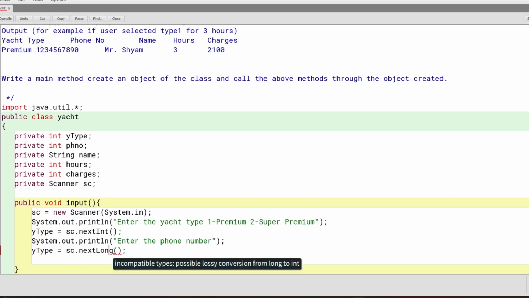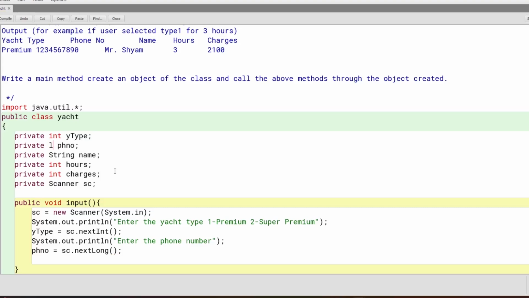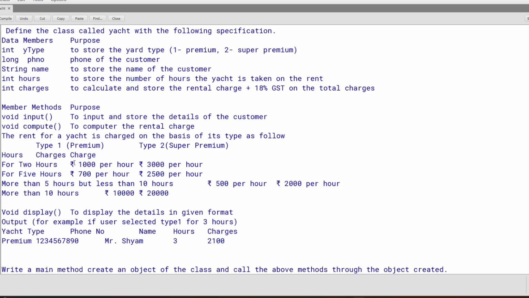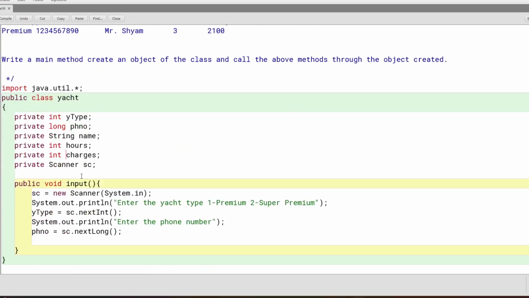Not yType, phone number, sorry, phone number is long, my bad. Let me check again. Yeah, phone number is long, that was correct. And now the name.